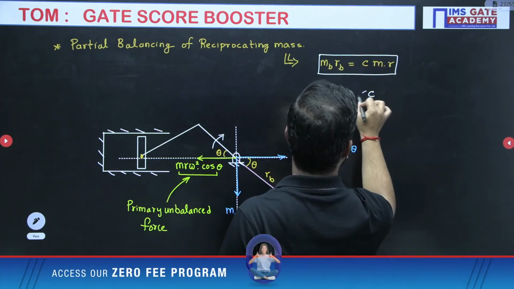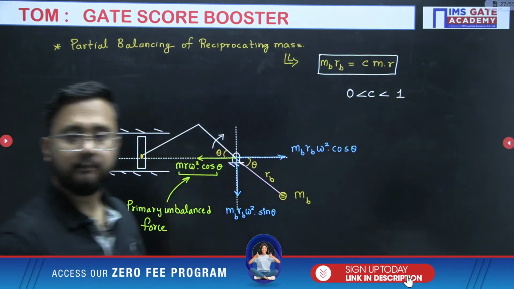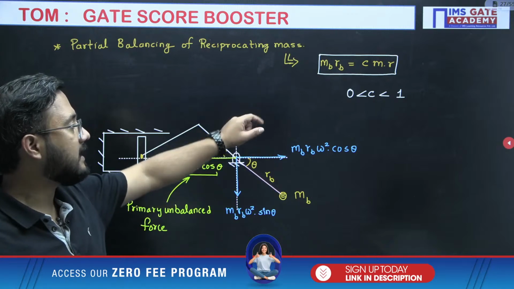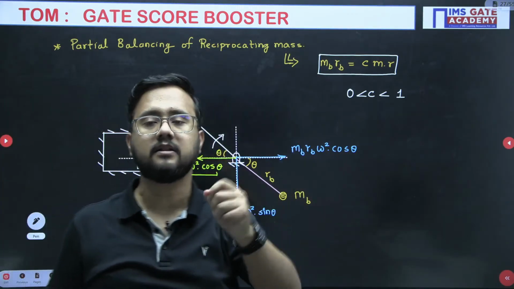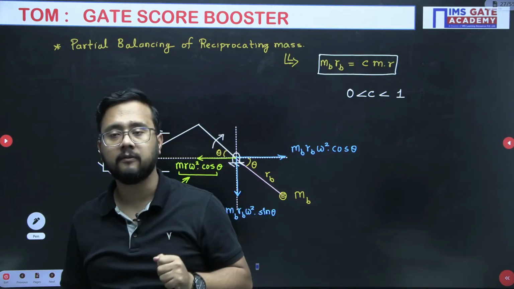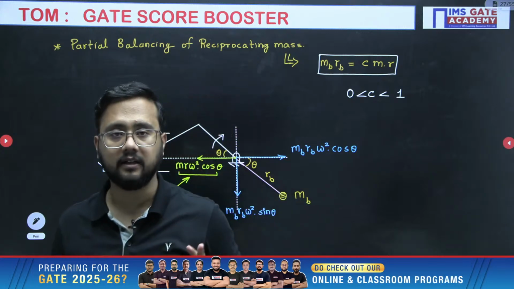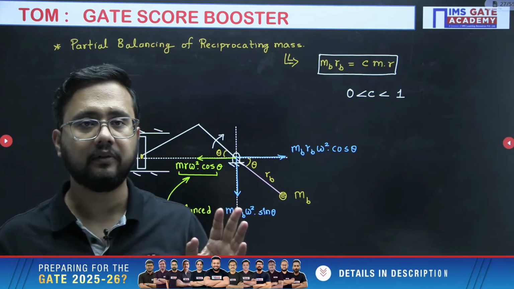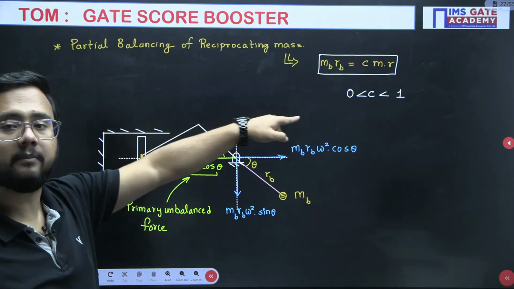So the C value will range from 0 to 1. For 50%, it is 0.5; for 70%, 0.7; for 80%, 0.8. Like that, you have to write the C value there. Clear, everyone? So instead of writing MB RB, we will be writing C M R.